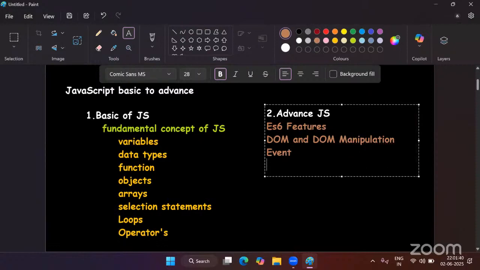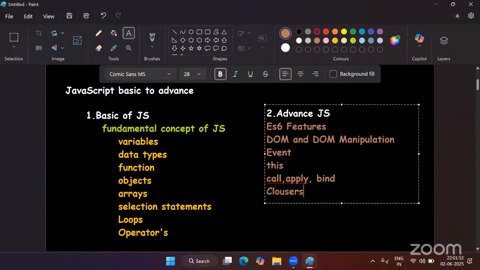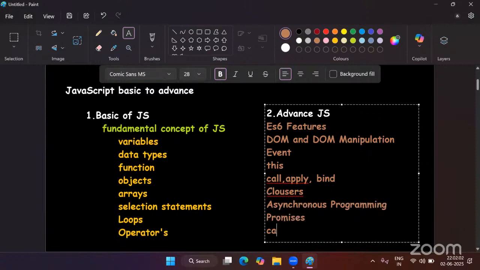Apart from that, we will discuss the this keyword, call, apply, bind, closures. We will discuss asynchronous programming, promises, callbacks.